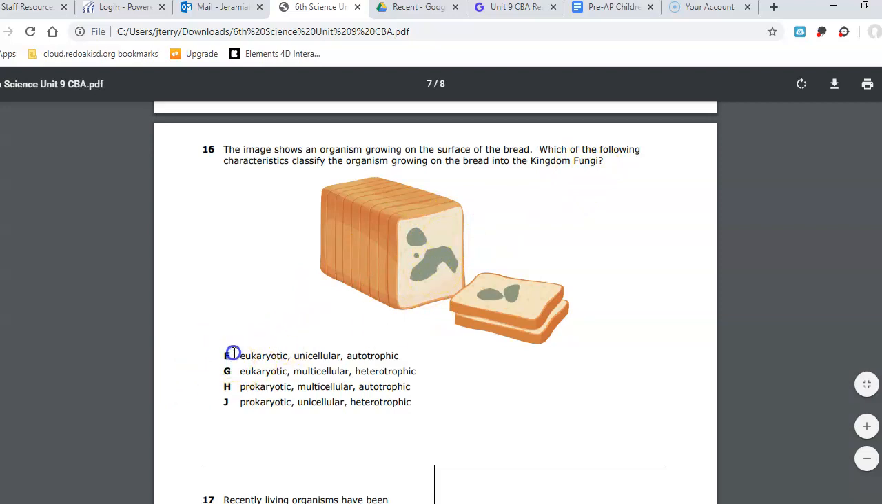Is it that the organism is eukaryotic, unicellular, and autotrophic? Is it that the organism is eukaryotic, multicellular, and heterotrophic? Is it that the organism is prokaryotic, multicellular, and autotrophic? Or is it that the organism is prokaryotic, unicellular, and heterotrophic?